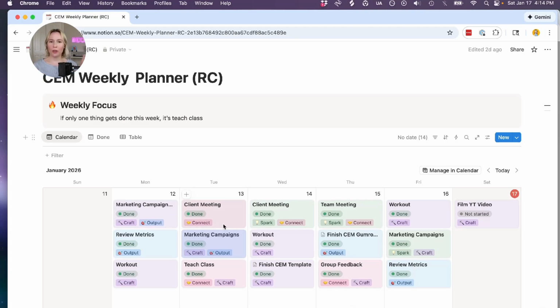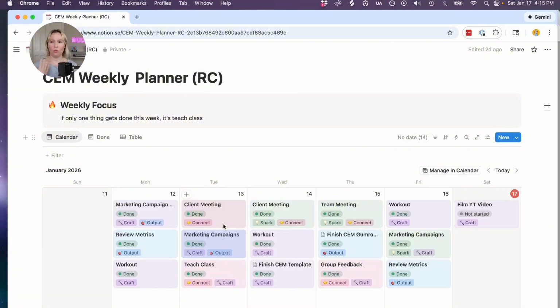Those things were put in there, and then I can fill in the gaps for the rest of the week. So this is how I'm able to keep my energy flow going throughout the week without expending too much of one. Because to me, I feel like if I was just in craft energy all week, I would be so burnt out.